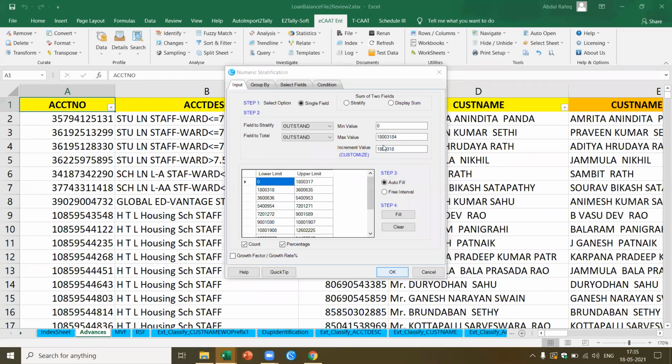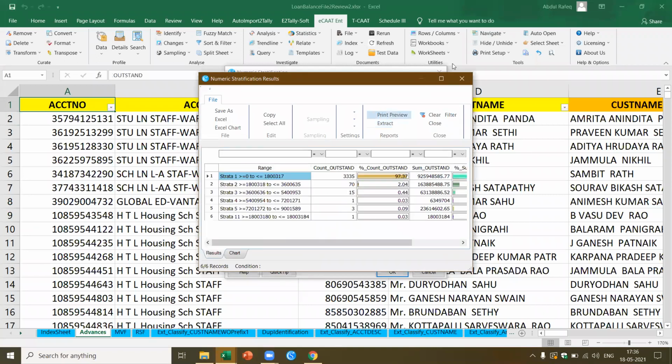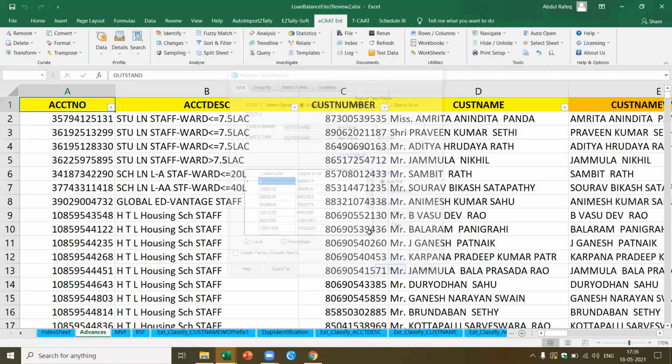It computes the minimum and maximum, and divides the difference by 10, by default. Now these are the 6 types of limits which are available. Here you see between 80 lakh and 317, there are 3,335, which means 97% of the loans, 3,335 accounts, the maximum loan accounts, constitute this particular range. If you want to rearrange this stratify limit, you can go and rearrange it and give your own range.